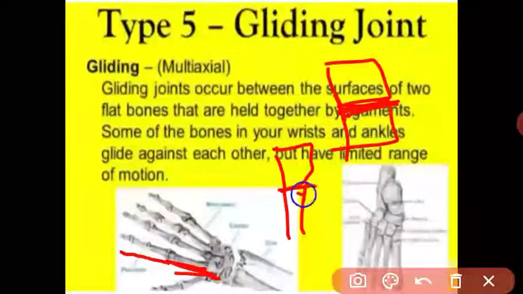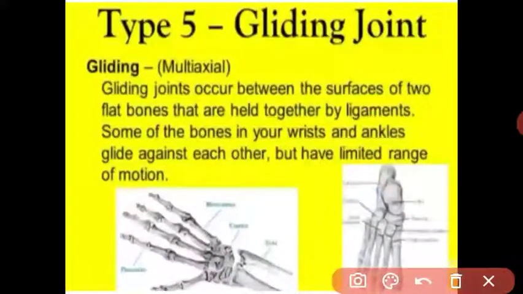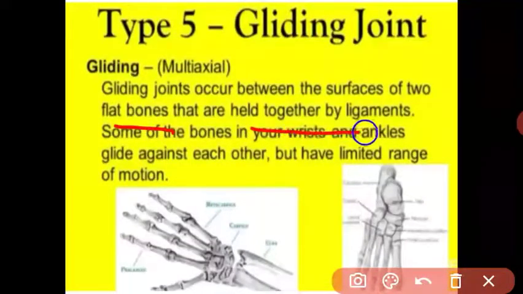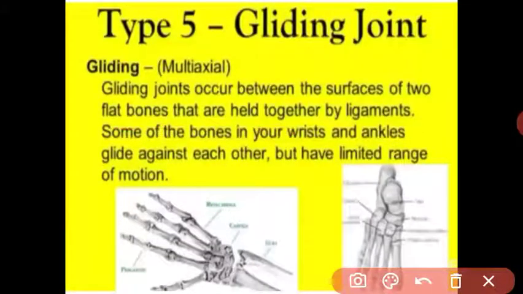The joint between them is called a gliding joint. Got it? Gliding joints occur between the surfaces of two flat bones held together by ligaments.